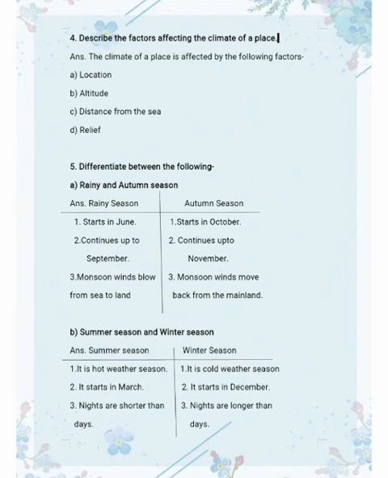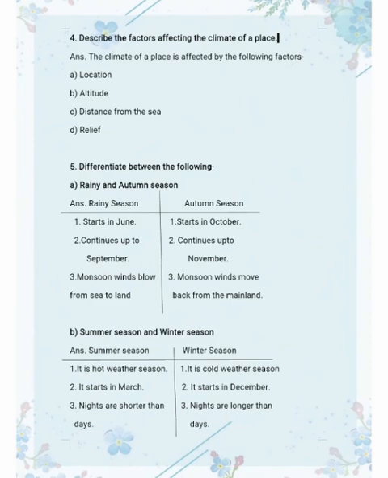Question fifth is, differentiate between the following. First one is rainy and autumn season. So what's the difference between rainy and autumn season? So first difference is, rainy season starts in June and autumn season starts in October. Rainy season continues up to September and autumn season continues up to November. We are talking about our India. So in our India, rainy season starts in June and continues up to September, and autumn season starts in October and continues up to November.